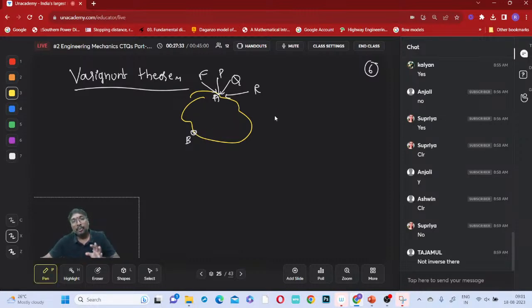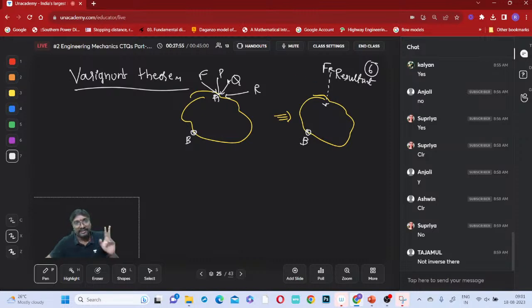Now we will be replacing all the forces with the resultant force only. Let us say this is the resultant force, F resultant. Now the resultant force will be creating the same moment about this B as that of the original. That is Varignon's theorem. Now the meaning of Varignon's theorem is clear to everyone?